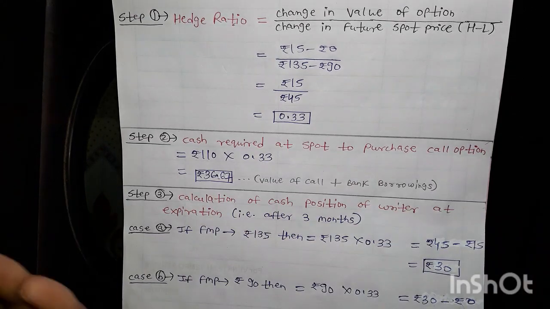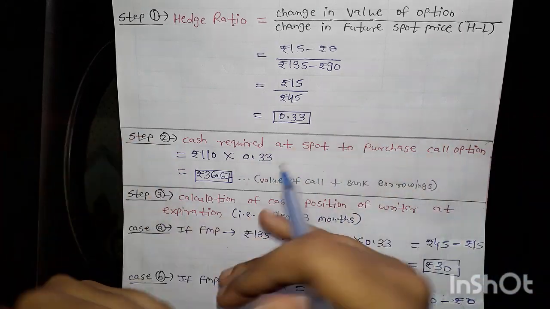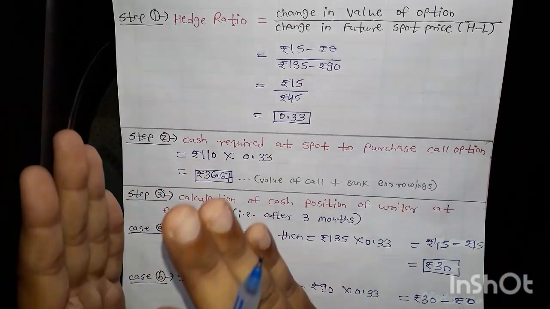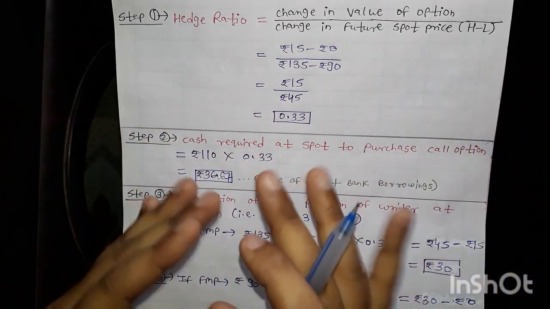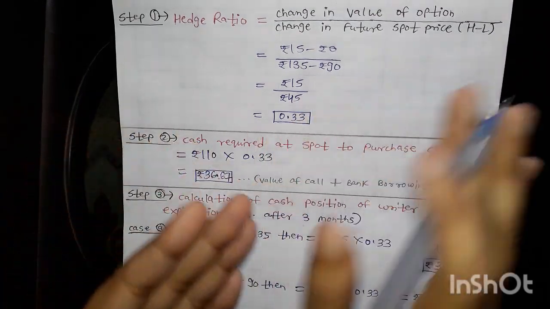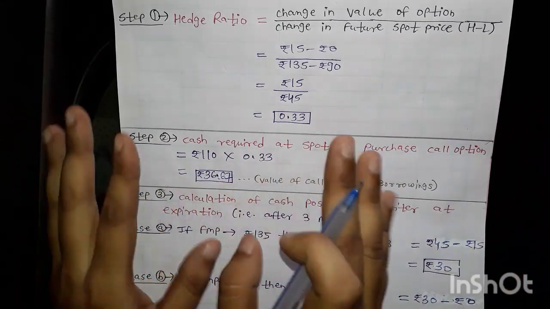So just remember that if the hedge ratio is exact, like 0.5, 0.6, just apply like that, but here it is 0.33333, so while applying use 0.3333, so that you get the exact answer. Otherwise if 0.6666 comes, then also apply 0.6666, so that you get the exact answer.